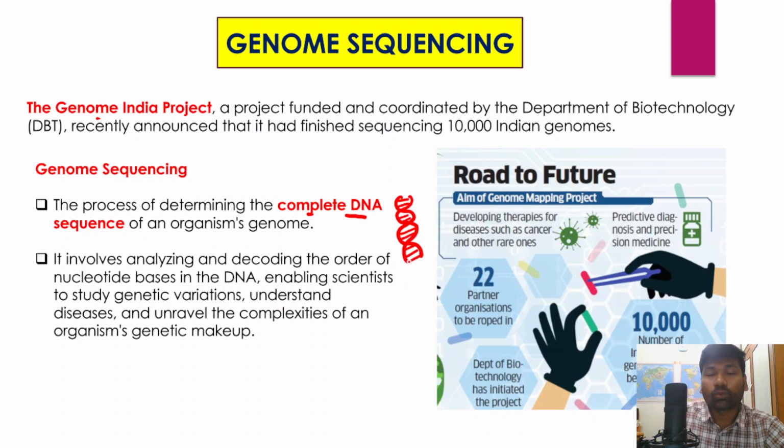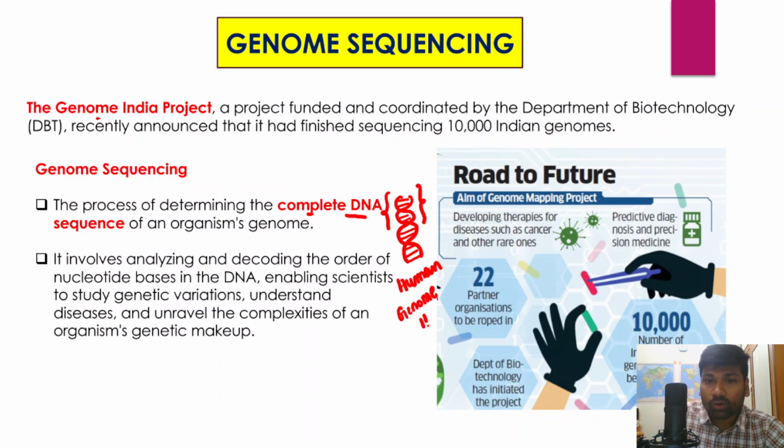So genome sequencing means determining the complete DNA sequence of an organism's genome. For example, imagine that this is a human genome.